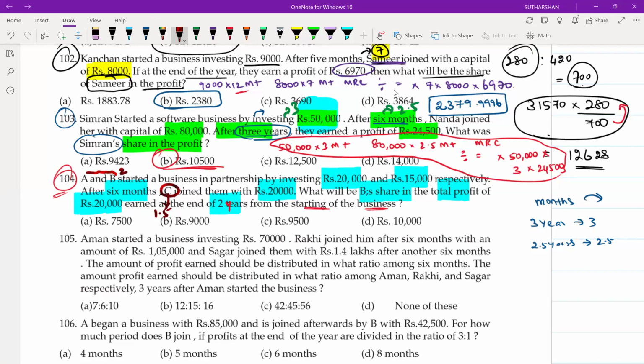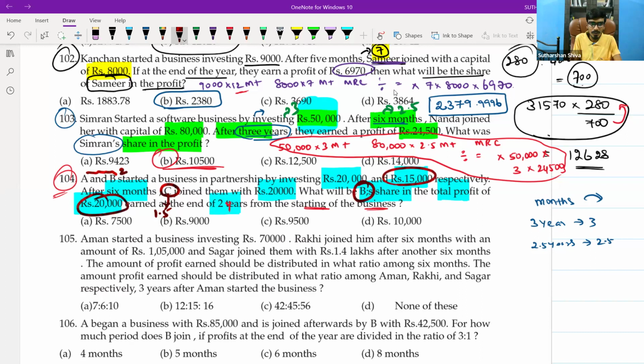Yes, sir. So we can convert them into 24 months and 18 months. That is also one way. Okay, we can do it in a calculator. Shall we do what they are asking? B's share they are asking. So 15,000, 20,000, 2 years. That's the approach here. So what we will do, take a calculator.